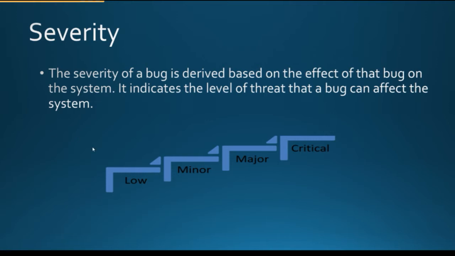We have a few statuses of severity: critical, major, minor, or low. If it is low, that means it is not impacting the functionality, or is impacting it in a very minor manner. In the next slide we will understand the difference between priority and severity.